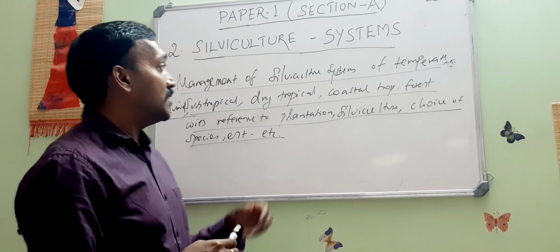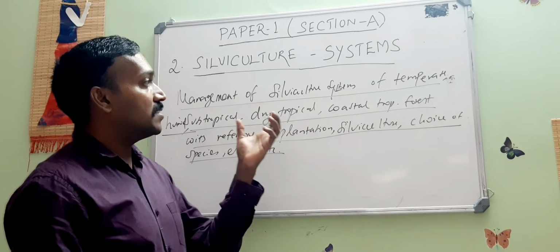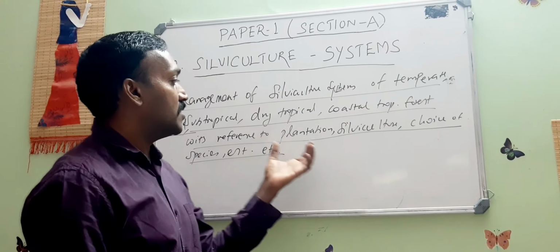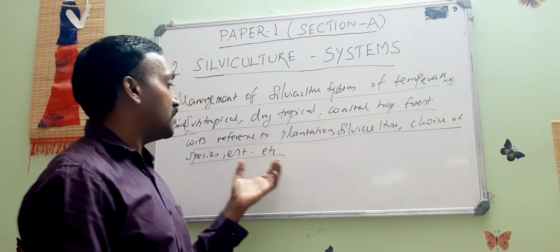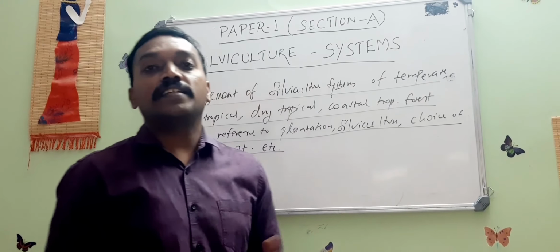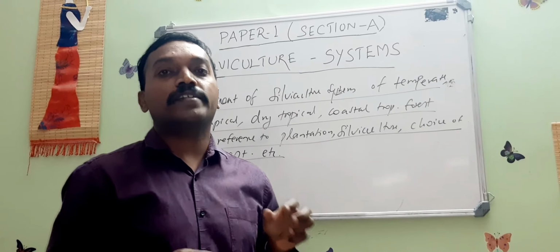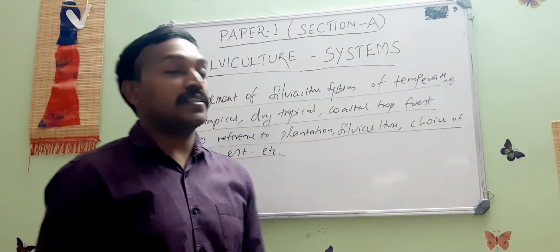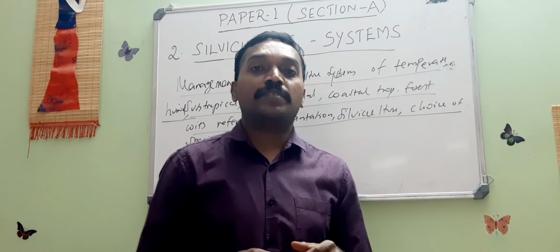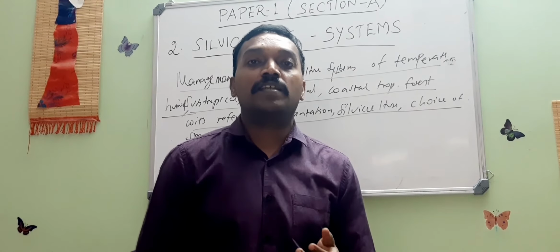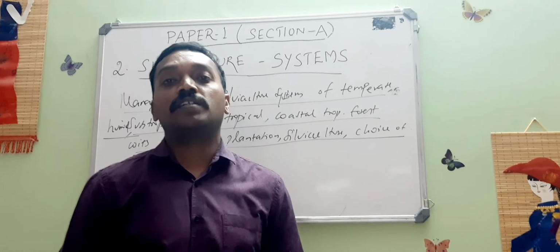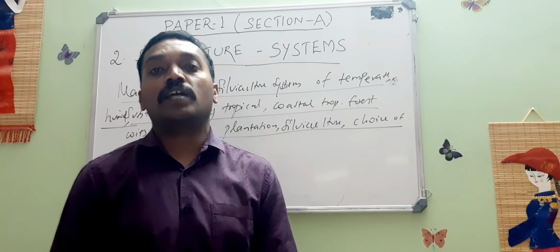So after conversion, it is about the management of silviculture system of different forest types, with reference to plantation, silviculture, choice of species, etc. There are so many other factors also deciding the type of silviculture system to be executed in a given forest area. As mentioned by me in the beginning, the technique of regeneration varies from place to place, forest to forest, and locality to locality.